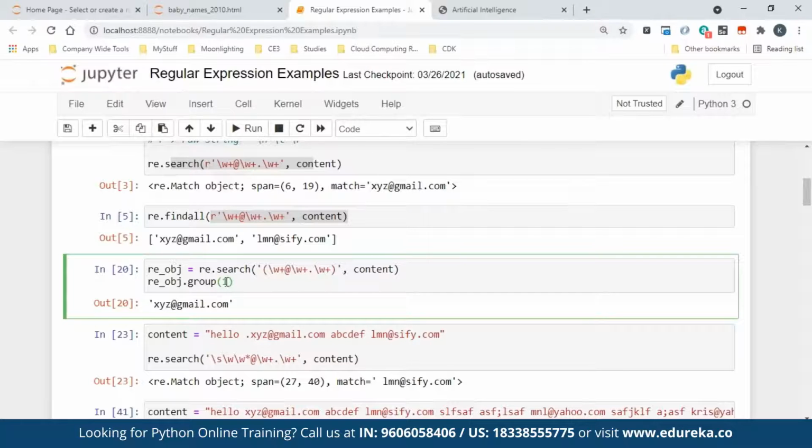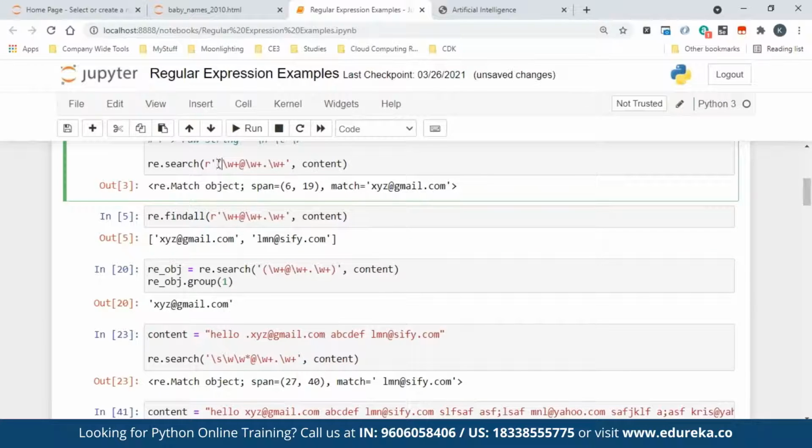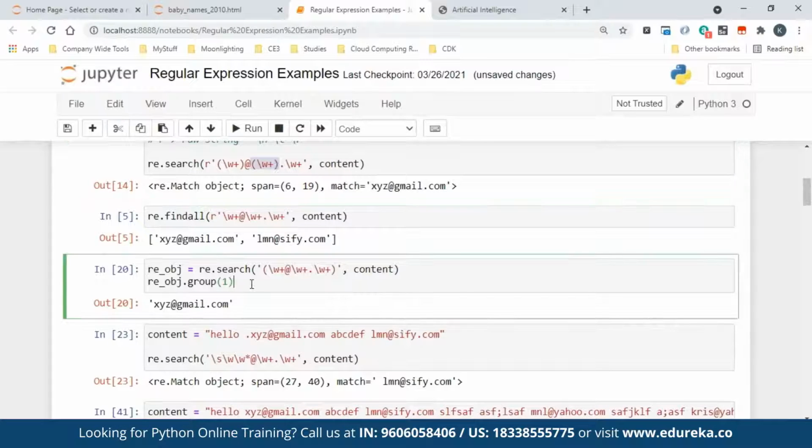So group is basically a function to get the specific match, because when you are doing regular expressions, here I gave only one pattern. Sometimes you might end up giving multiple patterns. For example, let's say I have put it like this. Now you are saying, I want to match this and extract it for me, and I want to match this and extract it for me. So the first match is this one, the second match is this one. Whatever you put in parentheses, that is what you are trying to extract. That's the whole goal.